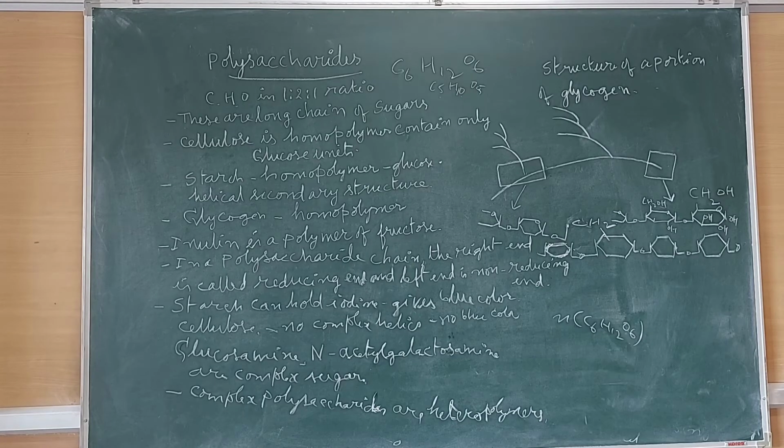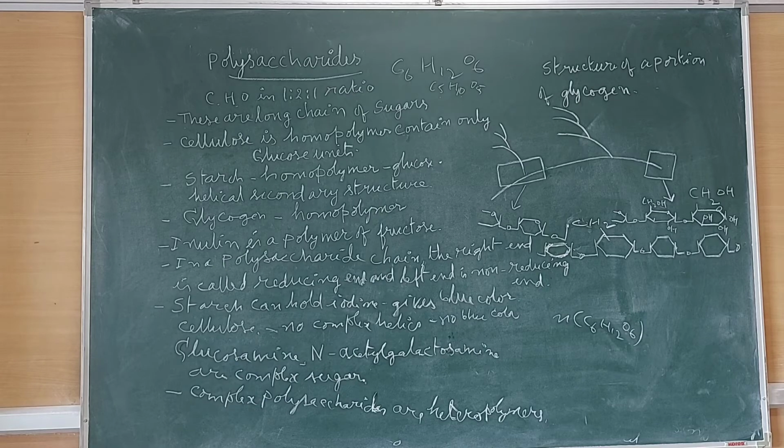2 to 9 monosaccharides join to form oligosaccharides. Many monosaccharides join to form polysaccharides. So we have oligosaccharides and polysaccharides. Oligosaccharides contain 2 to 9 monosaccharide residues. Polysaccharides possess a large number of monosaccharide residues. Oligosaccharides are soluble in water. Polysaccharides are usually insoluble. Oligosaccharides are commonly sweet to taste. In polysaccharides, sweetness is absent.